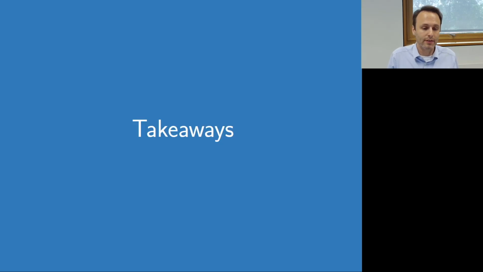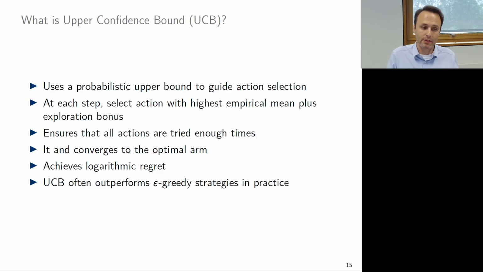Here are some references, and just to summarize, what the upper confidence bound does is it's a probabilistic upper bound that helps us reduce uncertainty and decrease exploration. At each time step we have exploration bonus plus the empirical mean, on which we select then the next action, and it ensures that we play all the actions and we converge to the optimal arm, achieves logarithmic regret, and often performs better than the epsilon greedy strategy.